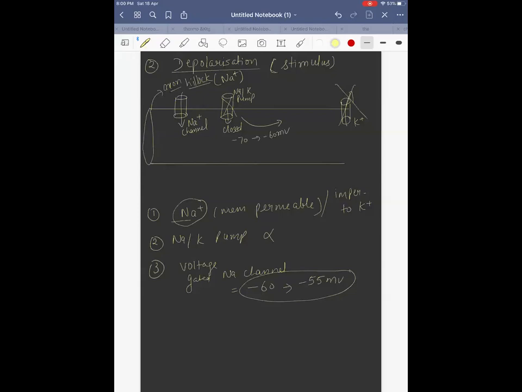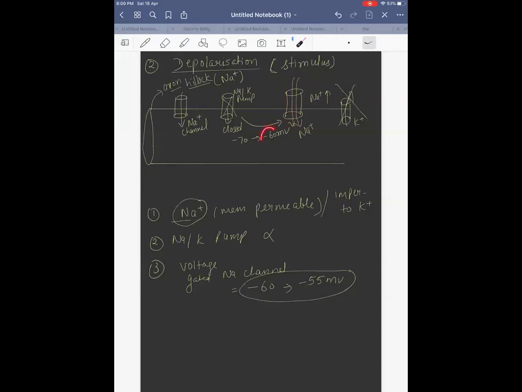This is the voltage at which your voltage gated sodium channel is going to open, and more and more sodium will start coming in, because we know outside sodium is more. Remember, in polarization we saw that outside sodium is more. So the voltage gated sodium channel has opened now.